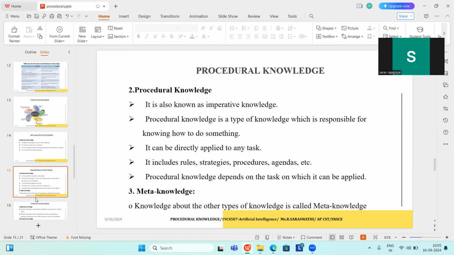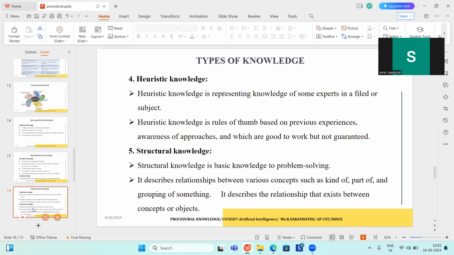Meta knowledge: knowledge about the other types of knowledge is called meta knowledge. Heuristic knowledge represents the knowledge of some expert in a field or subject. It's rules of thumb based on previous experience and awareness of approaches, which are good to work but not guaranteed.